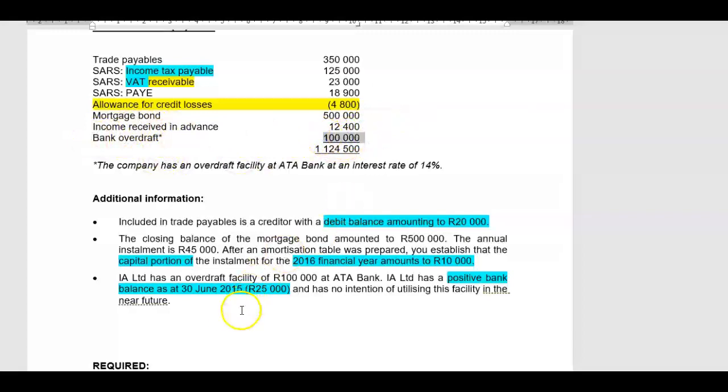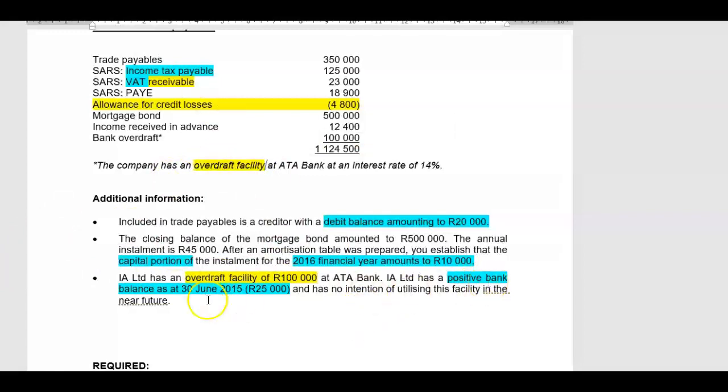Bank overdraft, 100,000 Rand. Now, they tell us that they have an overdraft facility of 100,000 Rand. Guys, a facility is not an outstanding account balance. A facility is just the amount that the bank will allow you to go into an overdrawn balance. So in other words, you don't have to have the money in the bank, so he will allow you to borrow, in inverted commas, well, it is a borrowing, from the bank 100,000 Rand before he's going to reject your payments. So therefore, the bank overdraft facility is only a facility, it's not an account balance.